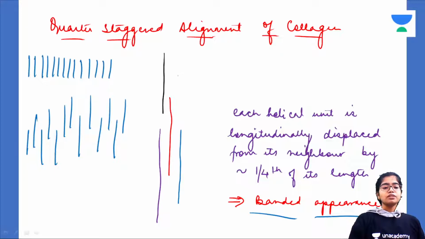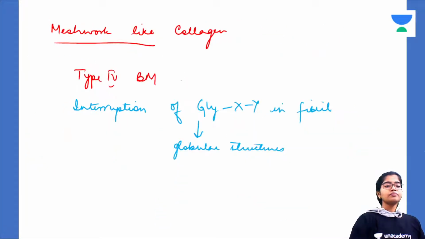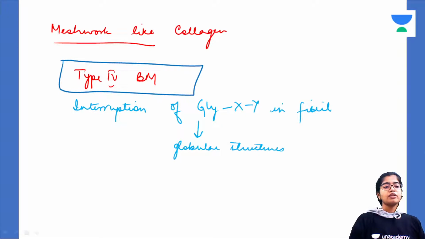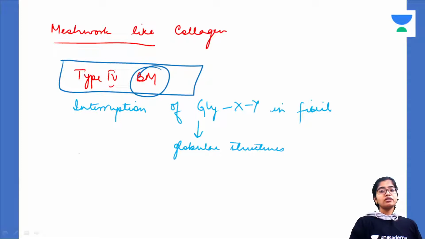Very important. Okay. Now I already told you about the meshwork appearance of collagen. This occurs in type 4 and it is present in basement membrane. Okay. Now why does it occur? Because if you recall your mosquito net, it has small holes connected by small strands, like small threads.